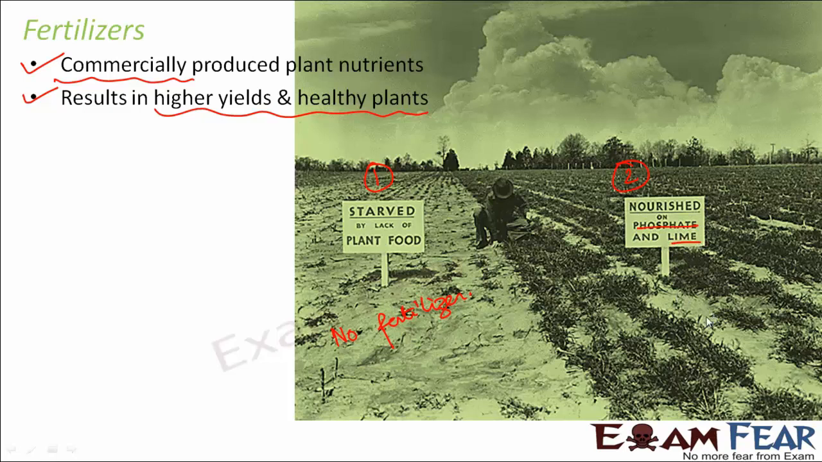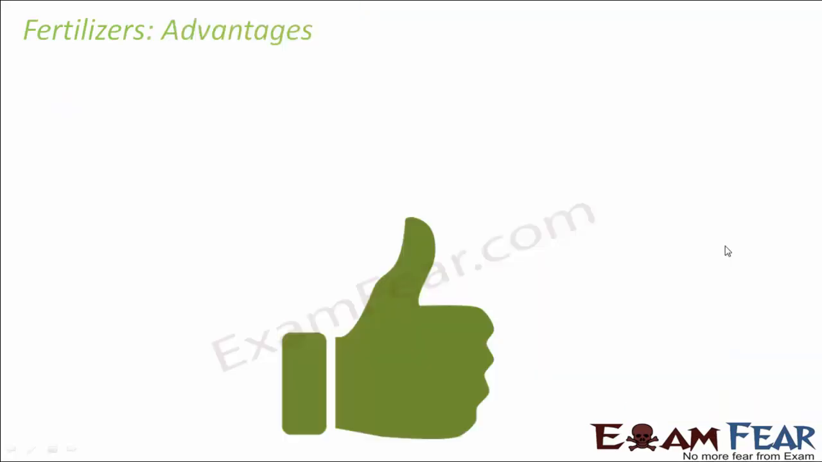When you apply fertilizers, they directly provide plant nutrients to the soil. So the productivity is better. Plants grow in a better way. We get healthy plants, we get higher yields. So that is why we have fertilizers.